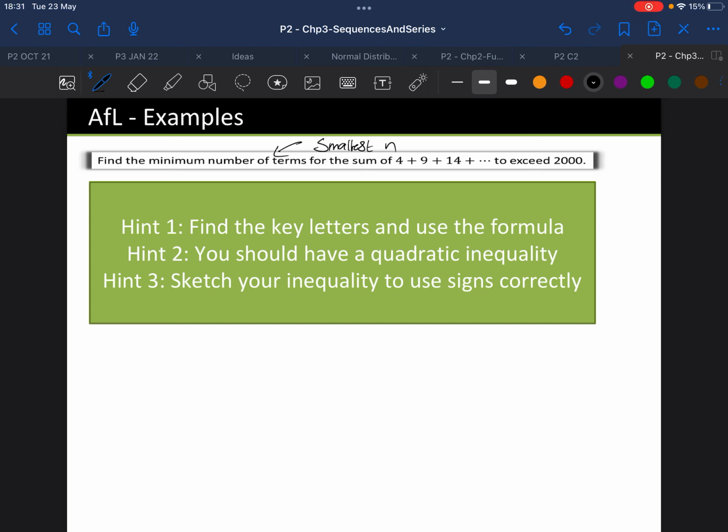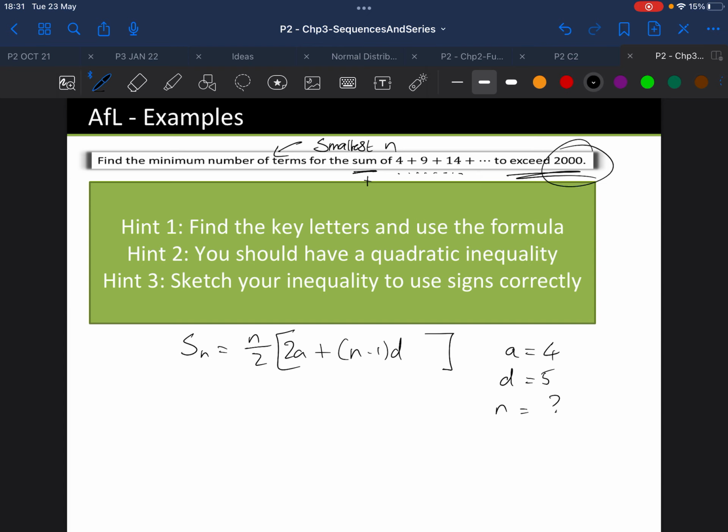Find the smallest n so that a sum, so sum means we are adding, remember? So a sum like this is bigger than 2000. You got some hints to have a go at if you want to pause and have a go. So the rule, remember, is n over 2 [2a + (n - 1)d]. State your values like you do with the discriminant and other topics like that. a is 4, d is 5, n is, well, that's for you to work out, yes?